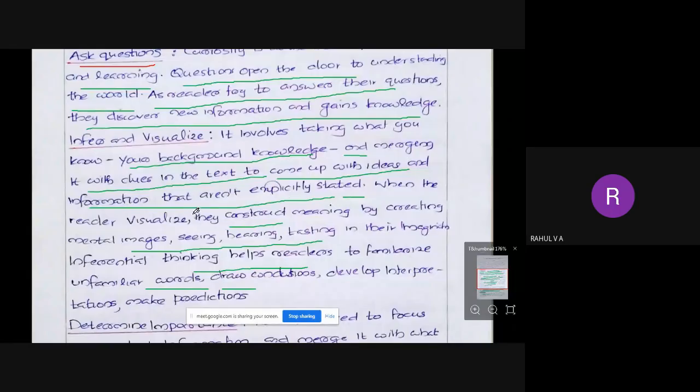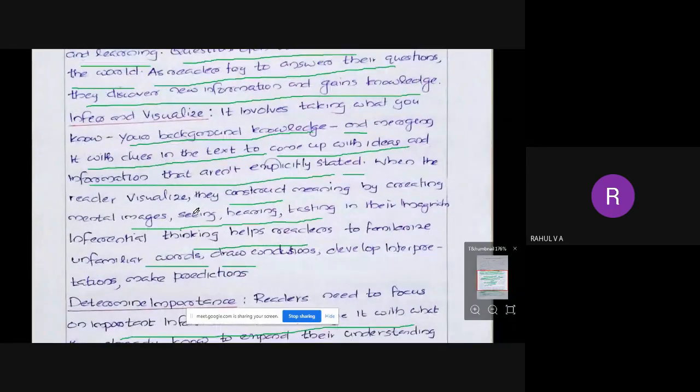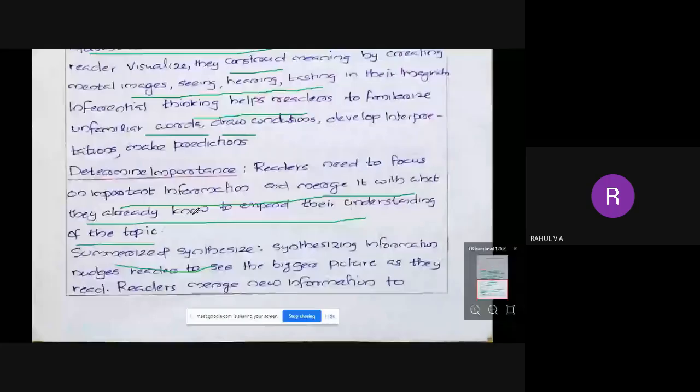And determine importance. So whenever you are reading something, you have to find the important point, and we should add it with the previous knowledge we know already, in order to expand our understanding. Okay, so you may already know something about a particular topic. So as you read some article or textbook, you are underlining some important information, then you are adding it with whatever things you already know. So that means you are improving your knowledge.